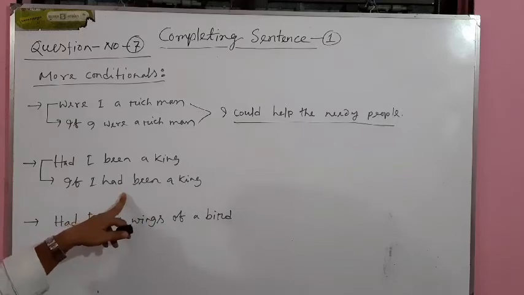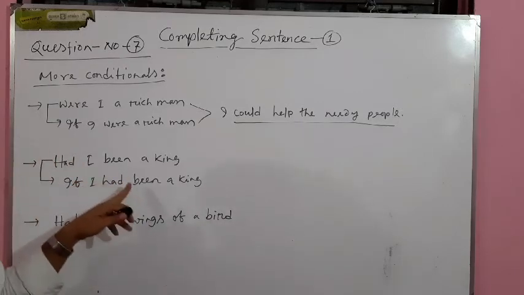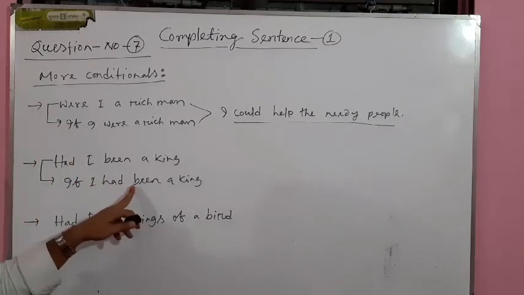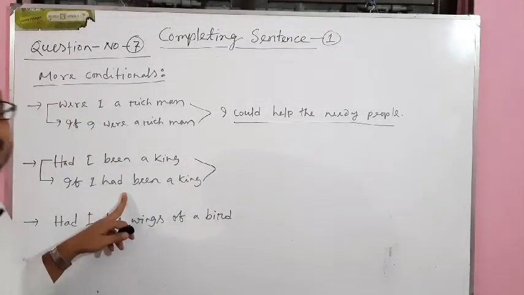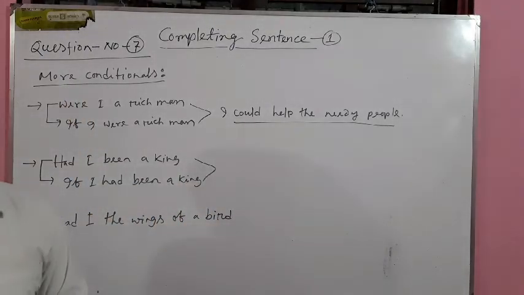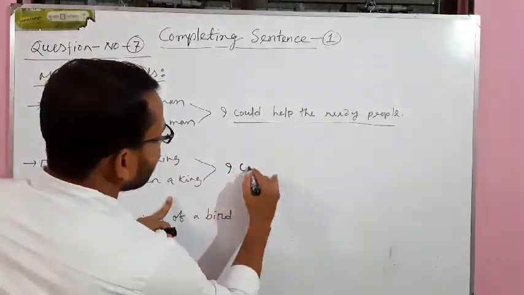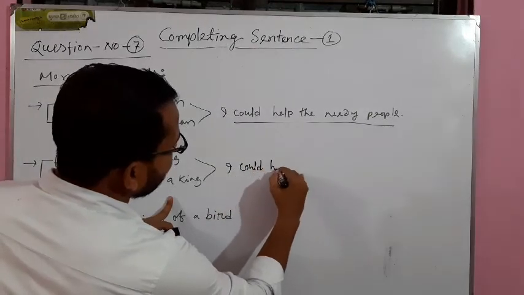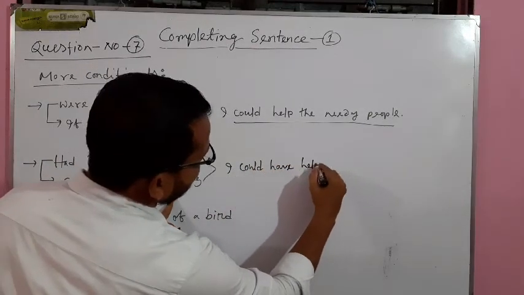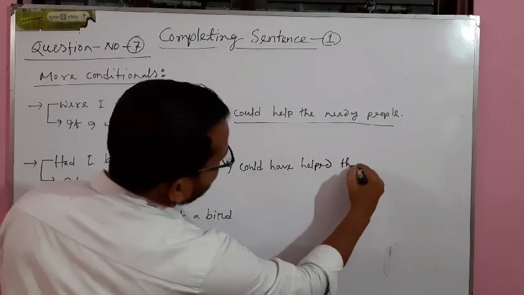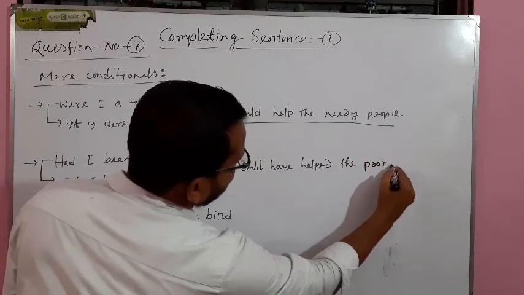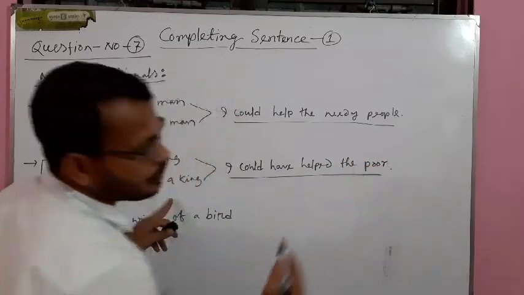So this sentence is undoubtedly in third condition. That means for completing this sentence, we have to follow the rule of third condition as I earlier discussed. If I had been a king, I could have helped the poor. Okay, this will be our answer.